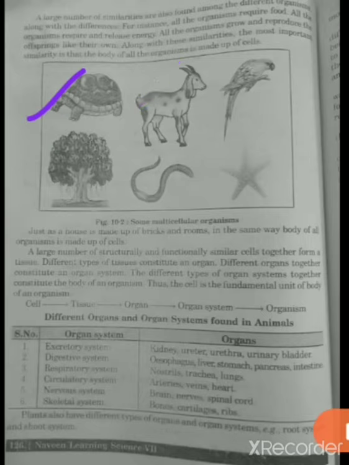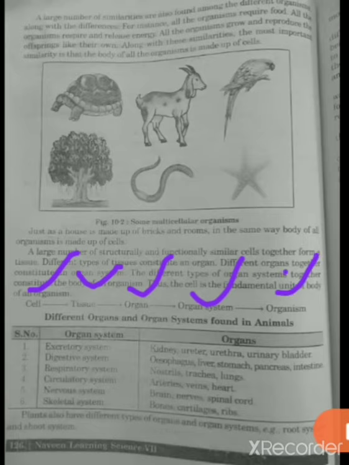Okay, now students, let us talk about the organizational levels of organisms. So here you can see it starts from the very basic, that is, cells combine to form tissues, tissues combine to form organs, organs combine to form organ systems, and organ systems form the organism.